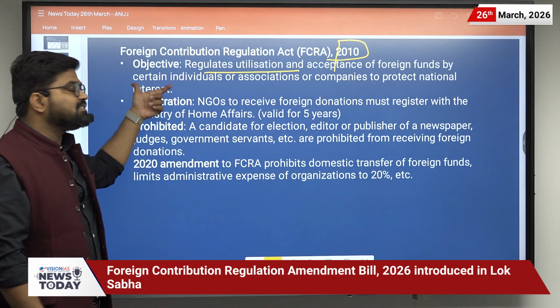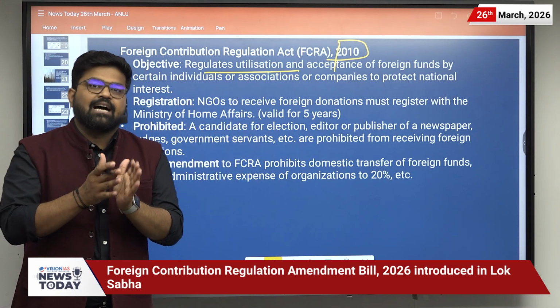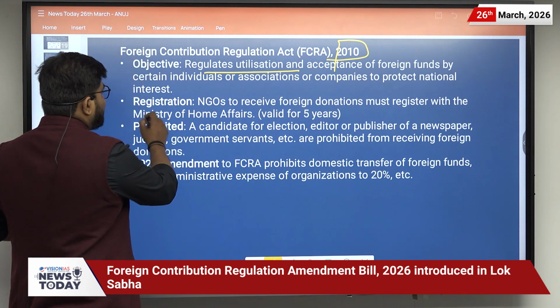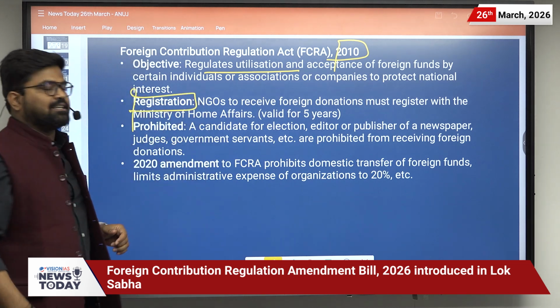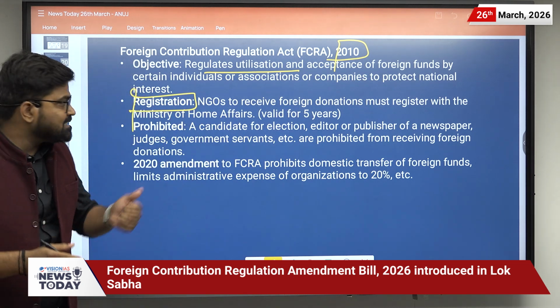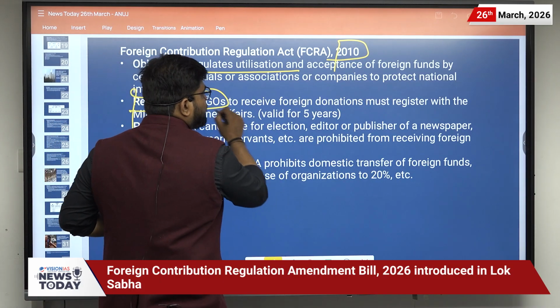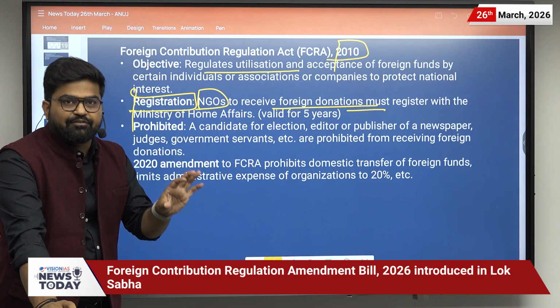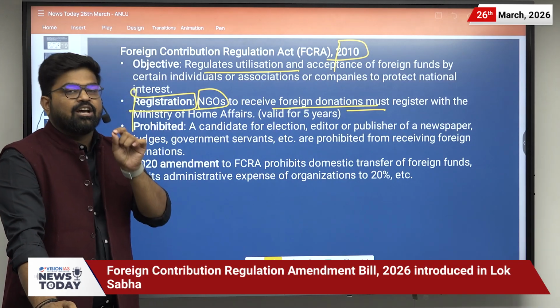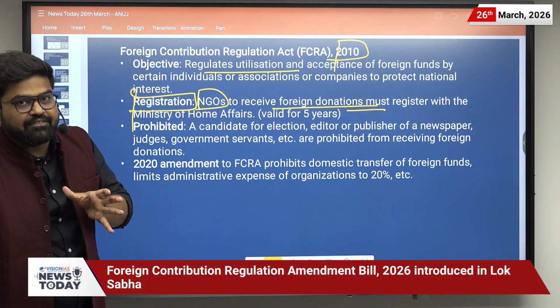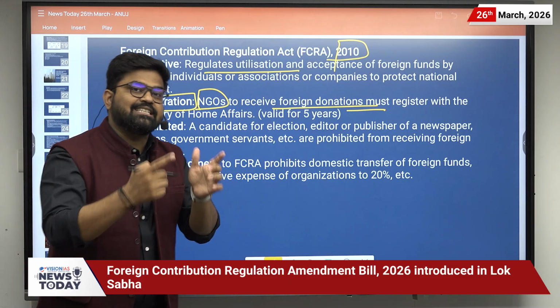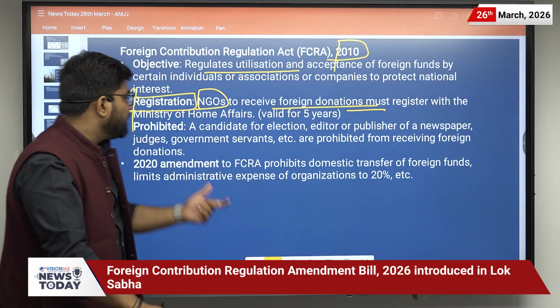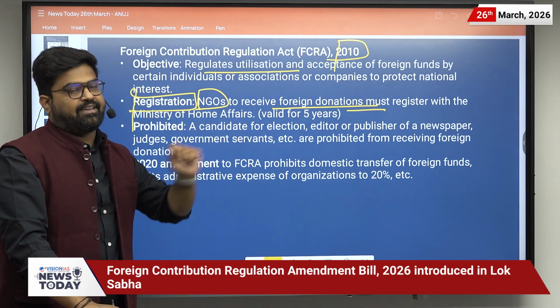That is the basic objective of FCRA. Then there is the requirement of registration. For receiving funds, NGOs have to register themselves with the Ministry of Home Affairs, and this registration is applicable for 5 years, and after 5 years they have to re-register themselves with the Ministry of Home Affairs.